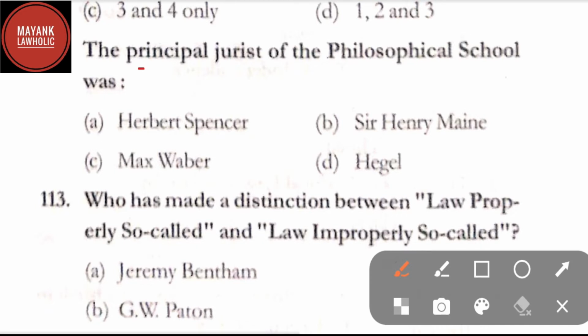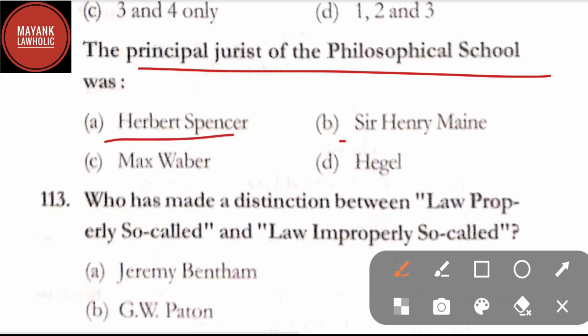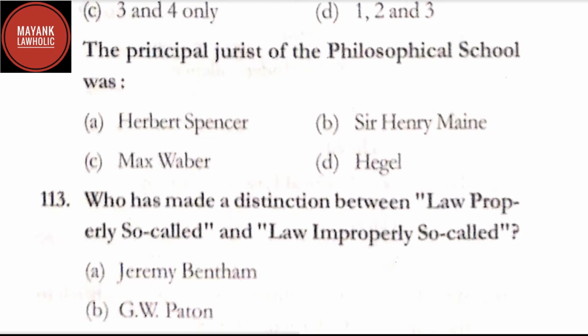Question number 112. The principal jurist of the philosophical school was option A, Herbert Spencer. Option B, Sir Henry Maine. Option C, Max Weber. And option D, Hegel. In question number 112, the correct answer is option D, that is Hegel.